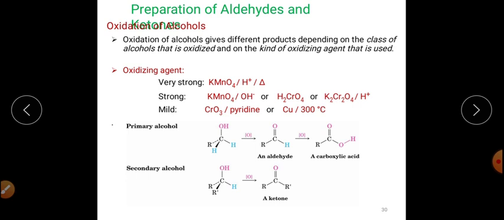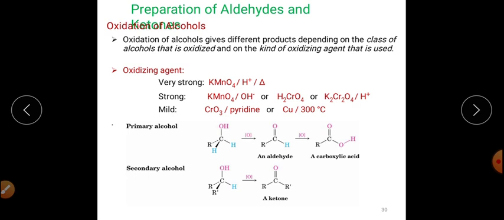So first of all we will discuss the oxidation of alcohols to be converted into aldehydes and ketones. And if we are talking about the oxidation process, different types of oxidizing agents can be employed for the reaction to happen, and these are categorized as very strong oxidizing agents and mild oxidizing agents.